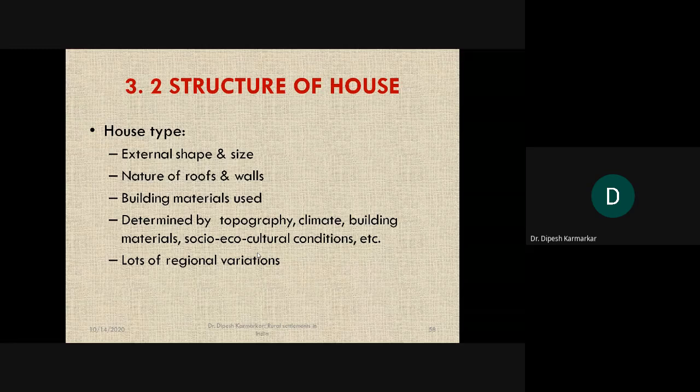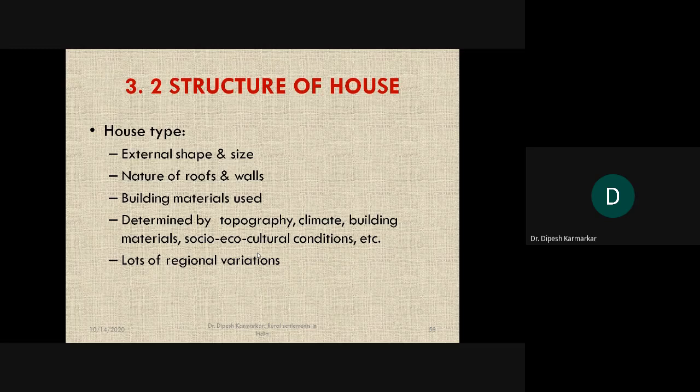Now, what do we mean by house type and how is it different from internal structure? When we talk about house type, we are basically talking about the external shape of that house, the size of this house, and we are more about the nature of the roof, the nature of the walls, the nature of building materials that are used, which we will look into separately. Many of the house types are determined by topography, whether the house is located on flat plain, on a slope, or in marshy land. So that will determine the house type.